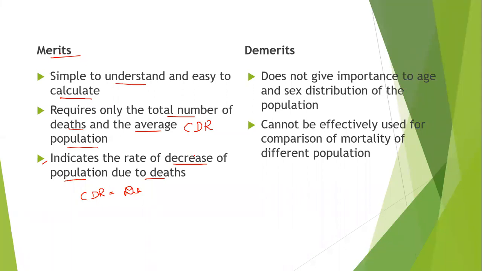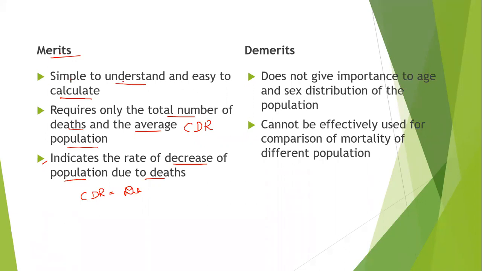So we will come to know whether the population is in a highly speedy decreasing mode, or it is in a constant mode, or it is slowly decreasing. We can easily come to know with the help of crude death rate. So these are the merits.